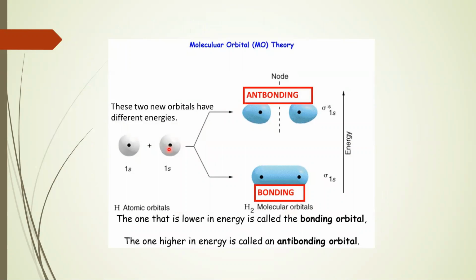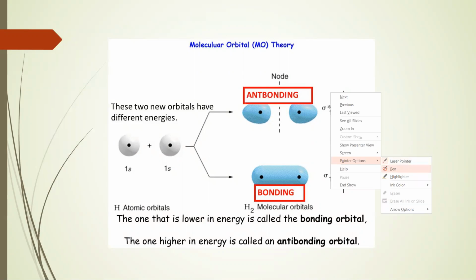Next, how is the bonding orbital and antibonding orbital formed? When two 1s orbitals overlap with each other, they result in one bonding orbital and one antibonding orbital. In the antibonding orbital, you can find the nodal plane. The one that is lower in energy is called the bonding molecular orbital, also termed B.M.O., whereas the one which is higher in energy is called the antibonding molecular orbital, that is A.B.M.O.